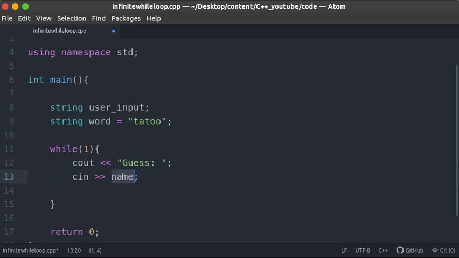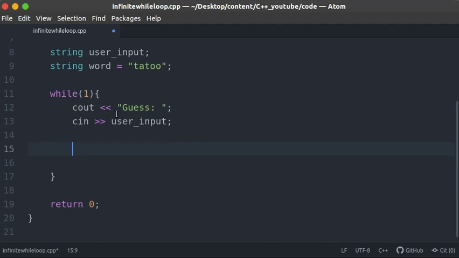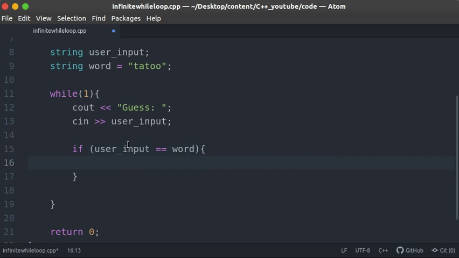So we'll store that in user_input. We call it user_input, and then we'll get the value, and then we'll ask the user for a certain guess, and then we'll store that guess in the user_input. So we'll check if the user input is the word that we want. If it's true, we'll just say, you won! Okay, can give some exclamation marks there, and then we can end that line. Okay, so that's all I wanted our program to do.